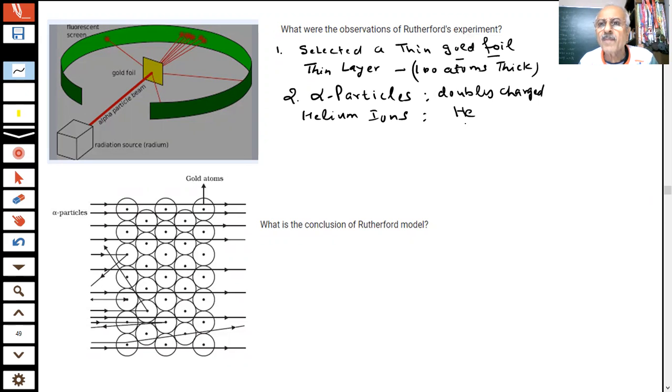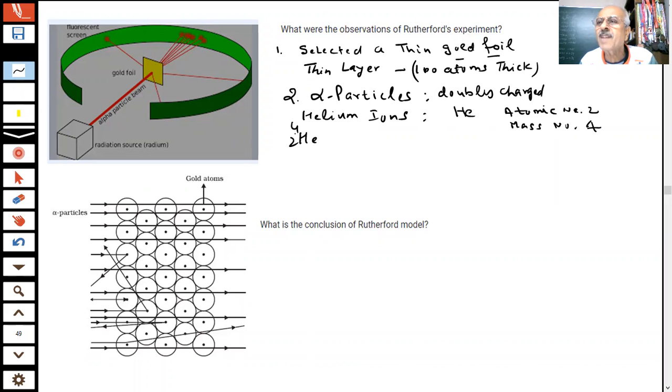You know what are the atomic number and mass number, students? Sir, atomic number is 2. And mass number is 4, students. So in chemistry, sometimes we represent it like 2He4.